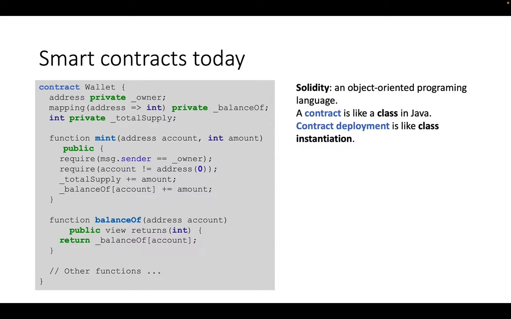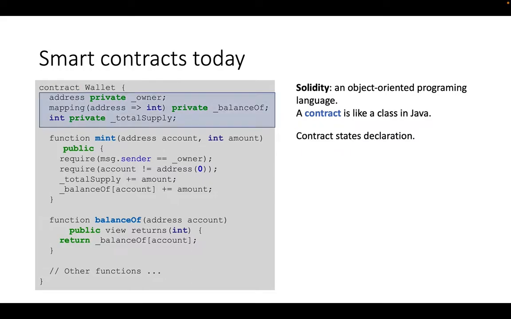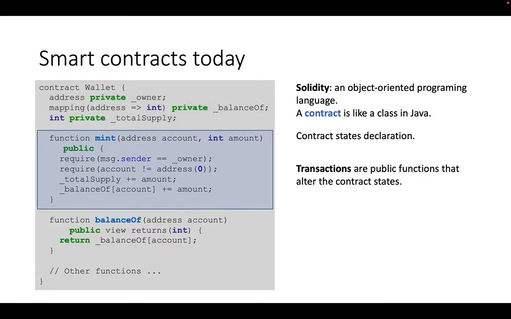This is how smart contracts are implemented today. They are written in a language called Solidity. It's an object-oriented programming language, very similar to Java. As you can see on the left-hand side of the slide, here is an example contract called the wallet and its definition. A contract is like a class in Java, and contract deployment is like class instantiation. And within the contract definition block, first we have contract state declaration, and then function definitions.